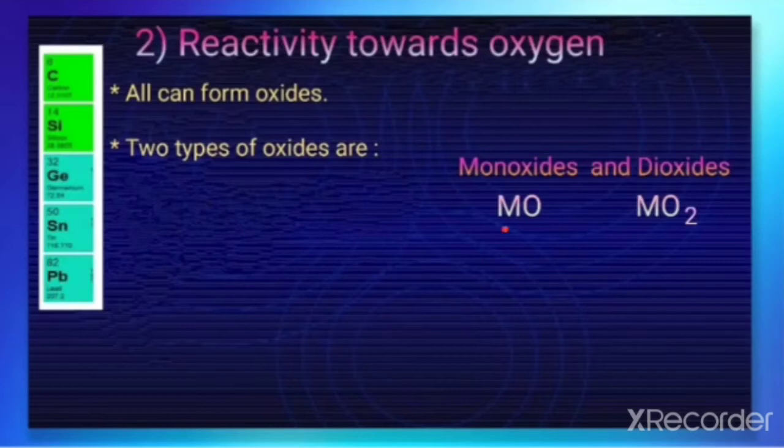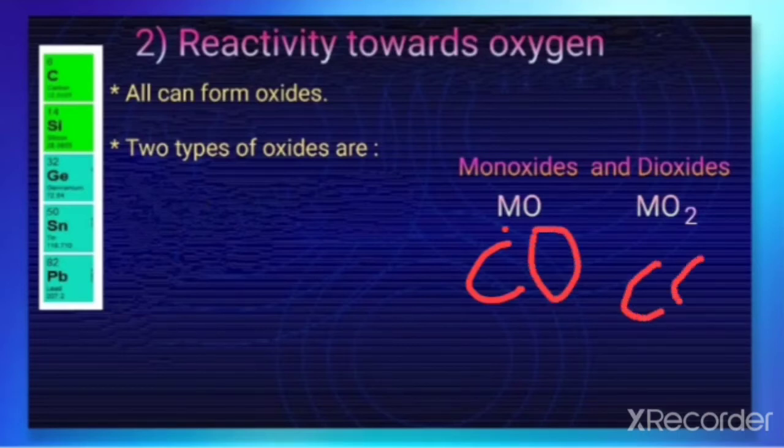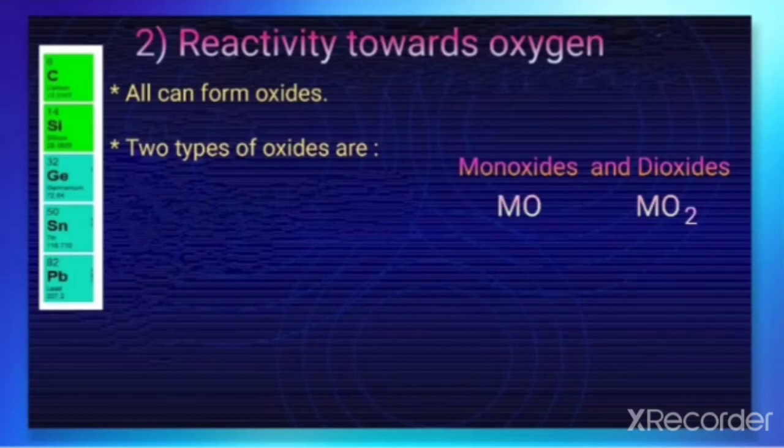Let us take carbon here. The monoxide for carbon is CO, carbon monoxide, and the dioxide is CO2, carbon dioxide. So these are the two common oxides of these elements.